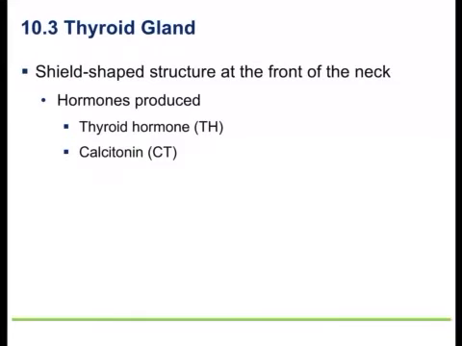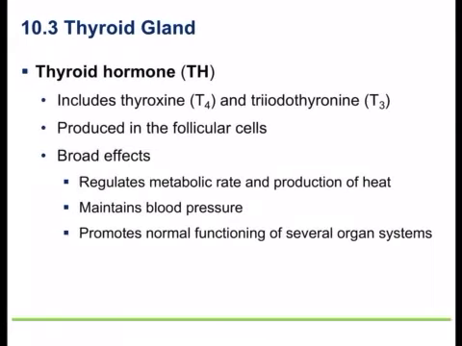So the thyroid gland. Now we're going to talk about glands outside of the pituitary gland. The thyroid gland sits around C3, C4 cervical vertebra of the neck, and it secretes two hormones. It secretes thyroid hormone and it secretes calcitonin. Thyroid hormone can be further divided into T4 and T3. It's produced by the follicular cells, which make up most of your thyroid gland. And what it does, it increases your metabolic rate, it maintains blood pressure, and it also influences a lot of other organs. So it influences cartilage, bone, and muscle growth.